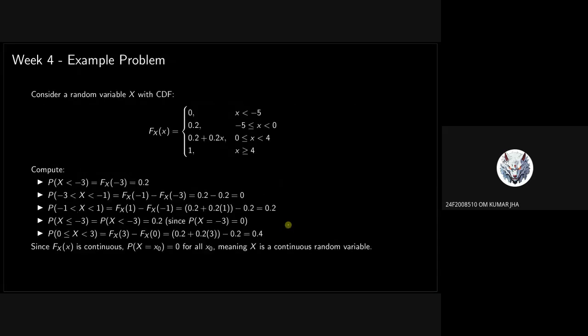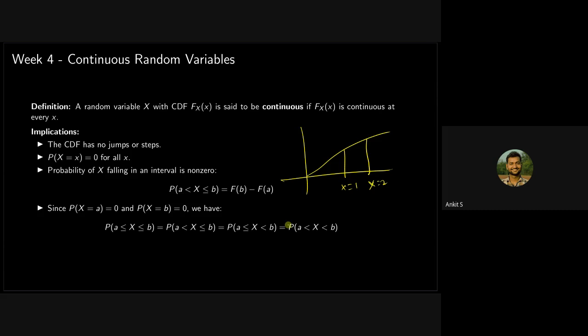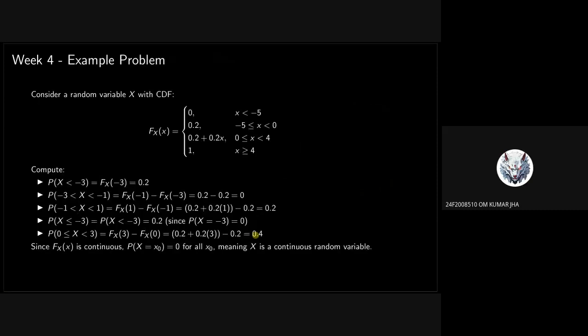Especially during exams. Suppose you are calculating some Chebyshev's inequality, and you are worried about whether to include A or not include A. But then you will remember that it is a continuous random variable. I don't need to worry whether I include A or B or exclude A or B. It does not matter.